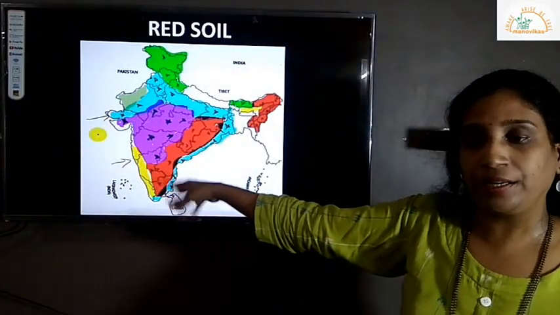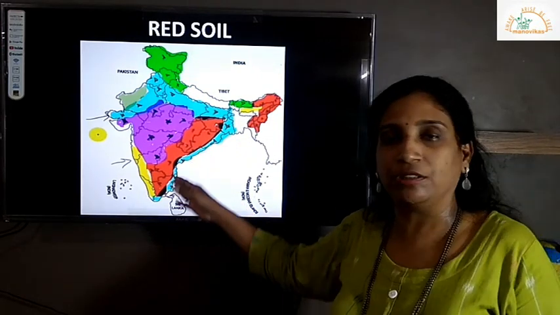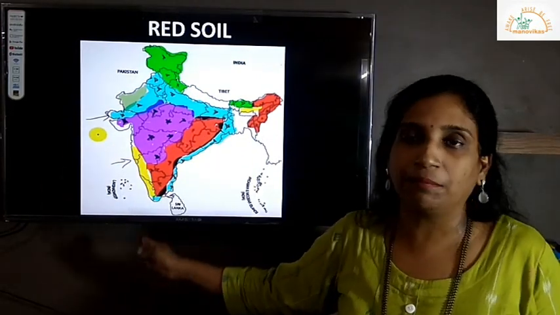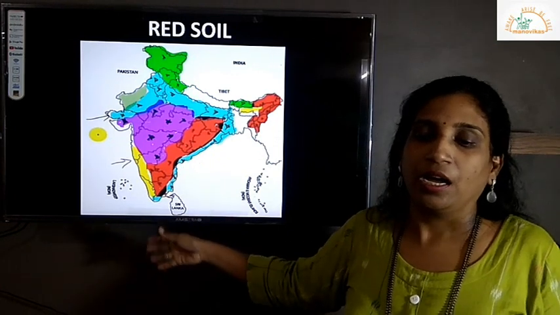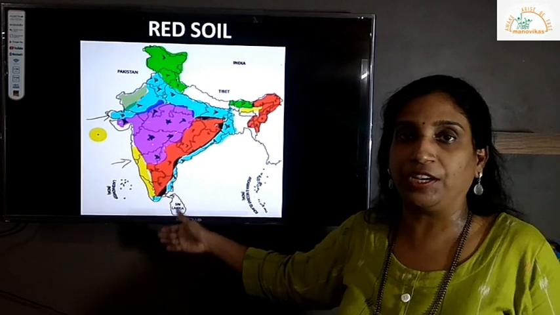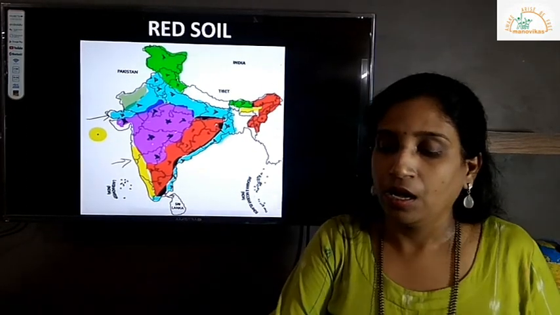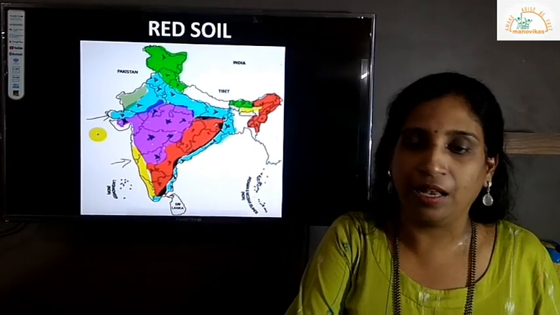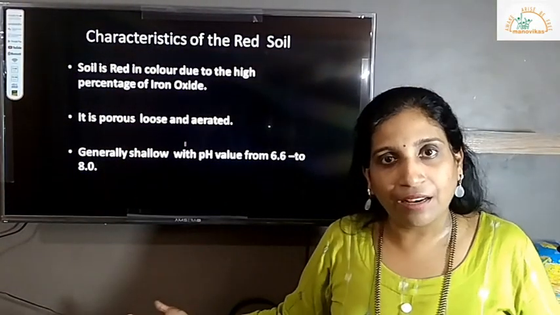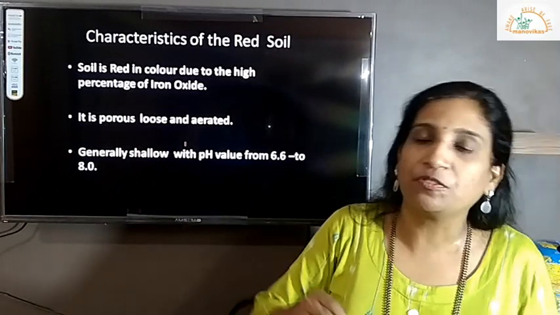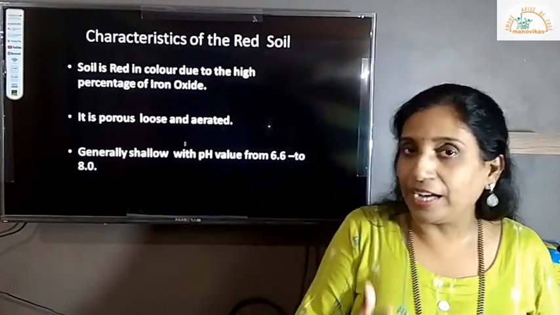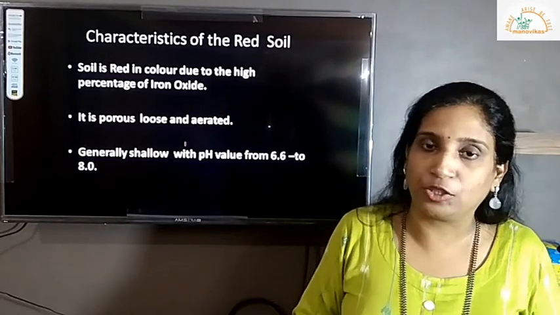Location of red soil in India, as you can see the red patch here, these are the locations. I'll be naming the states. Just have a look at the map of India. Okay, throughout the eastern side or this margin of India or even the northeast side, we have the red soil a lot. Characteristics of the red soil. Soil is red in color, as you know, and this is because of the presence of red iron oxide. So content of iron is very high in the red soil.